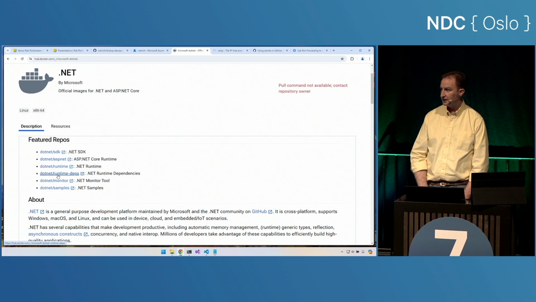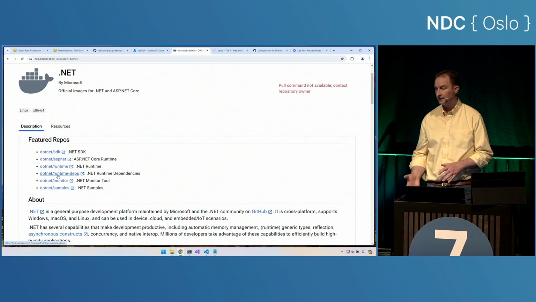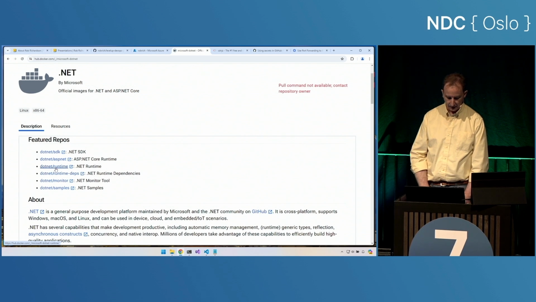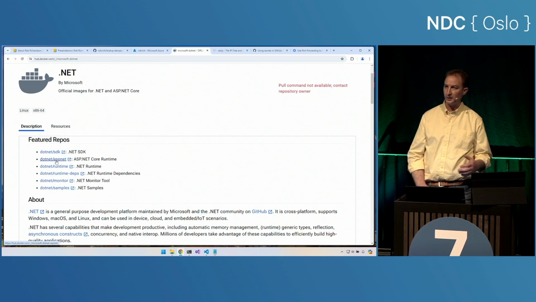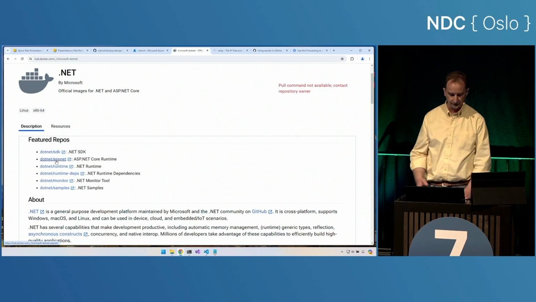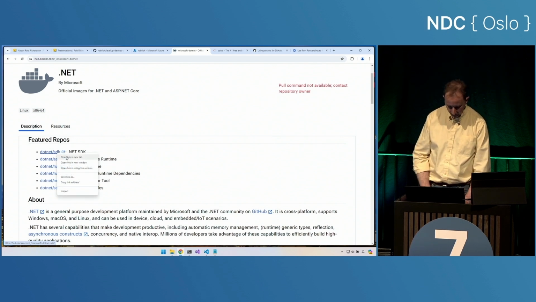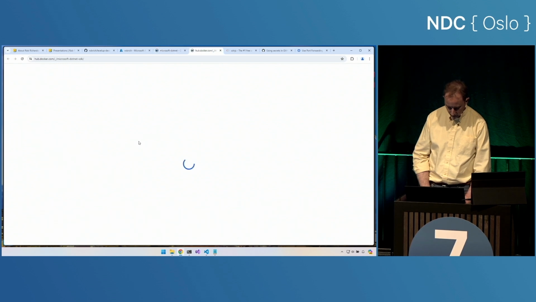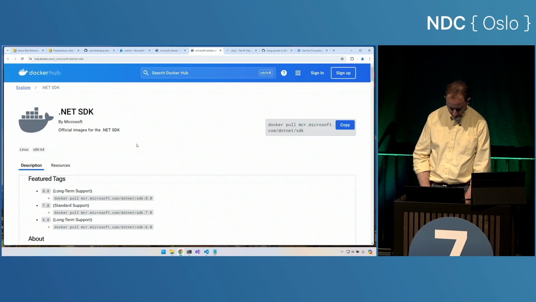Runtime deps is everything that we would need to install .NET, but .NET isn't installed yet. Built on top of that is the runtime. It allows us to run console apps, but not web servers. Built on top of that is ASP.NET that allows us to run web servers, but doesn't have the build tools installed. And then SDK is the one with the build tools. Well, we want to build, so let's start there. Let's open up this one and take a look at the base image.